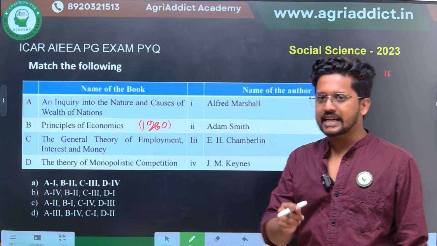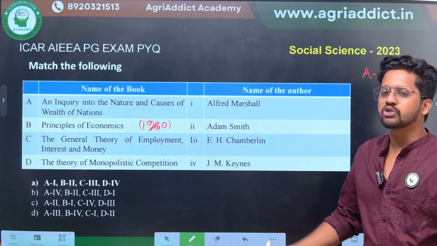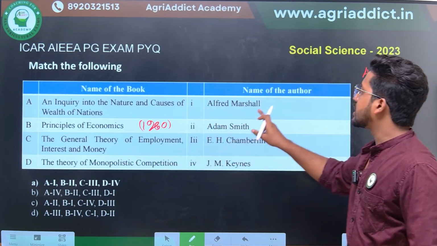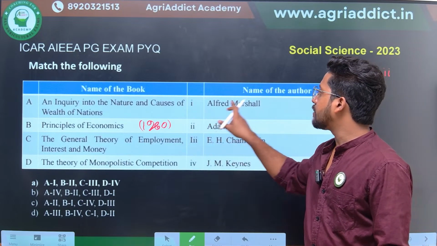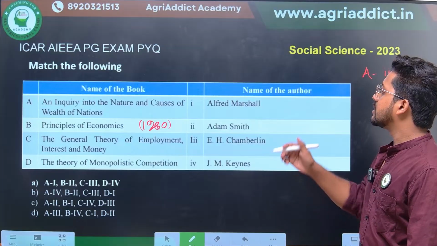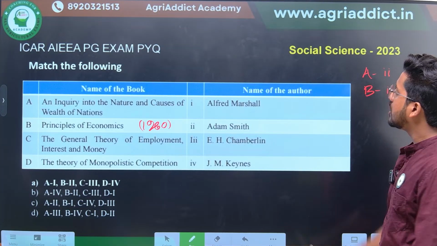Just cross check it, and if I made a mistake here, just correct me in the chat box, or we will be correcting it in the next class. So Principles of Economics was written by Alfred Marshall, in which he gave the welfare definition. So therefore B can be connected with option 1.